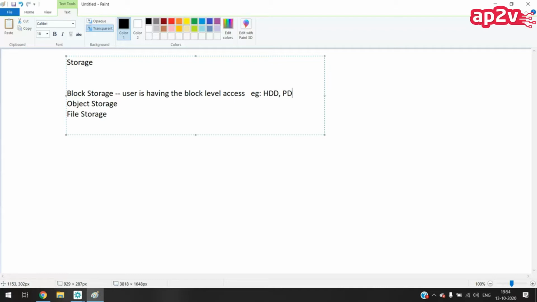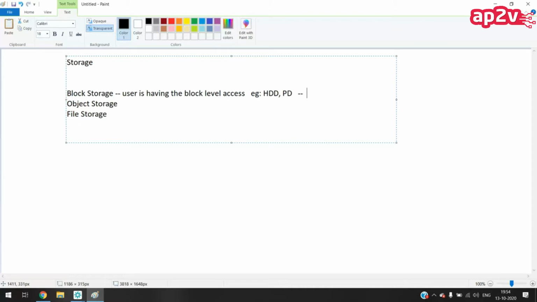But the problem is that if you want to use a hard disk or pen drive, we have to attach it to a server, a machine. Same here.